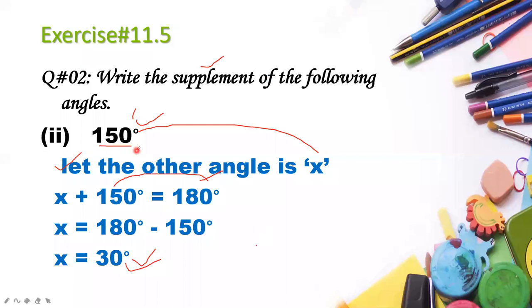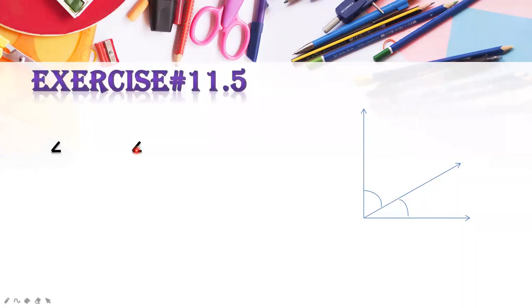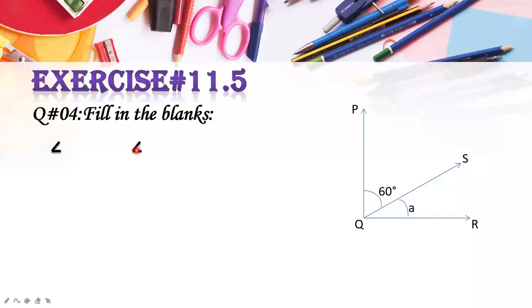In this question you have to find the complement or supplement, and you are not going to draw any angle here, just find the complement or supplement of the given angles. But what you are going to do next. Suppose this is your exercise number 11.5 and you have question number 4. If you look into your book, this is question number 4, where the question is fill in the blanks.